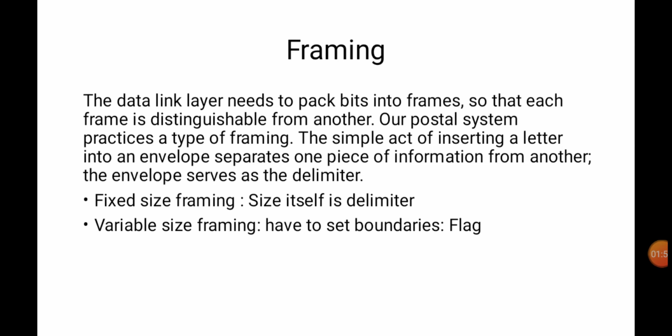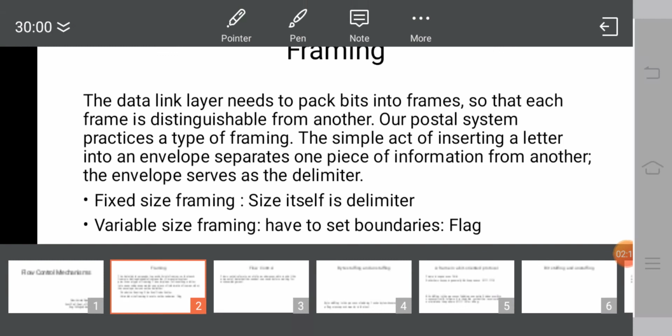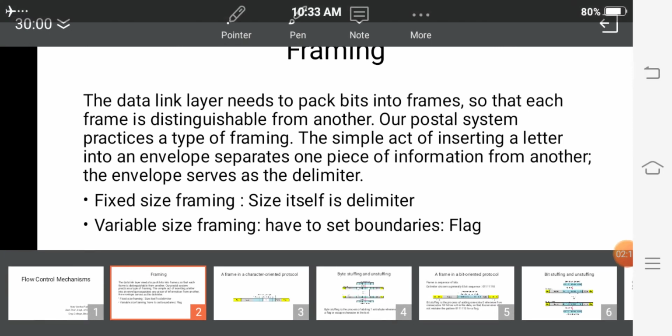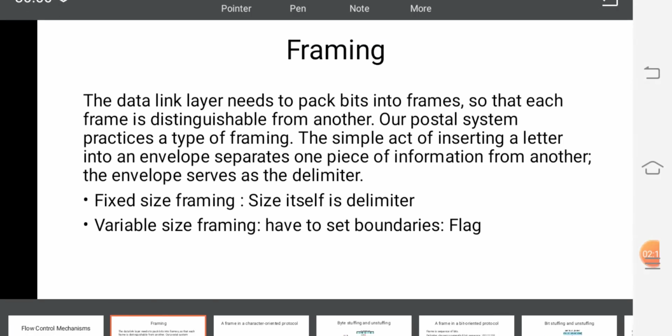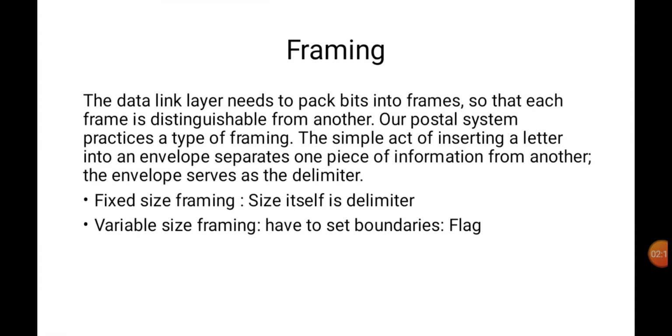That frame is the data for the data link layer. The data link layer can only recognize frames; the packet is not recognized because it is not supported. So what two types of framing are there?